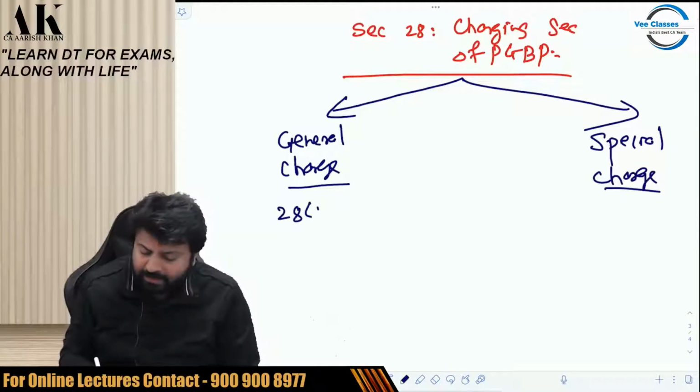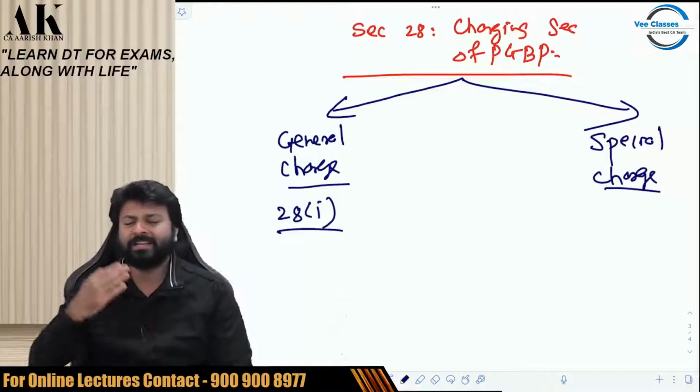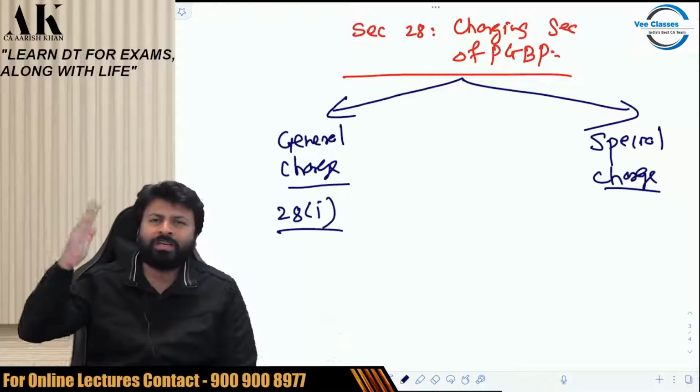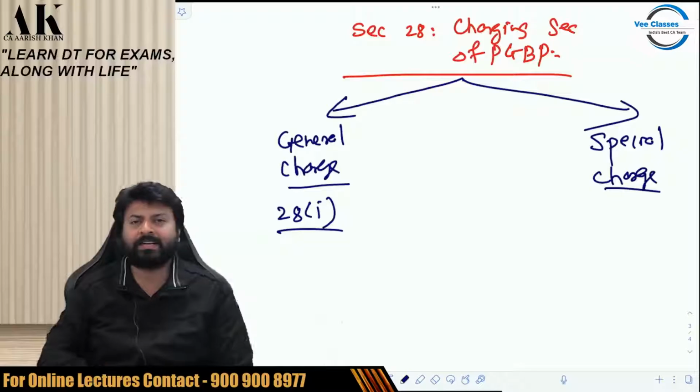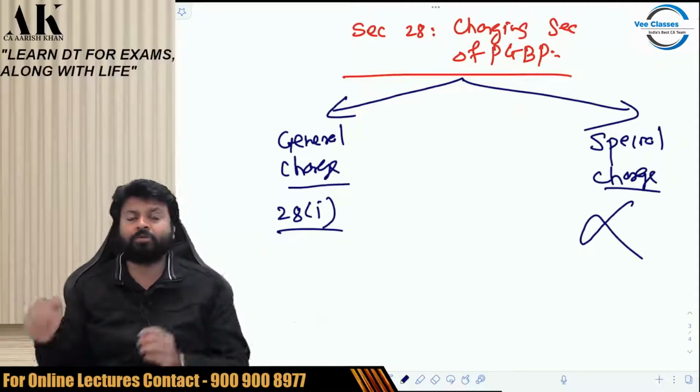General charge is given in section 28(1), and special charge is given in section 28(2), (3), (4), (5), 5A, (6), etc. We are not interested in that, but I'll just explain the difference between the two.